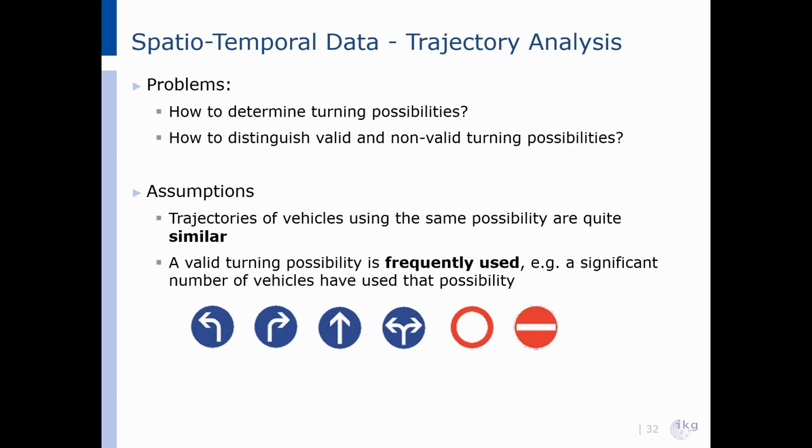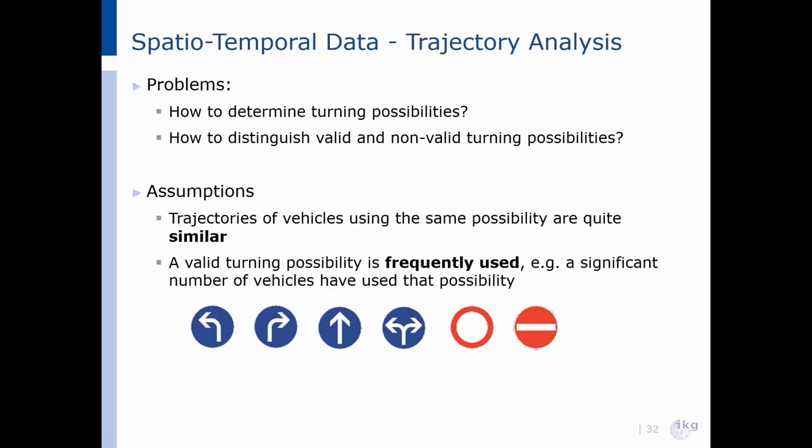So our steps to tackle this problem are: first, we need to determine the turning possibilities. So in this case, we need to group similar trajectories together. And second, we need to distinguish between valid and non-valid turning possibilities. So we have to decide which groups, so which clusters, represent valid turning options and which of those are just outliers. Hereby, we will just follow those assumptions.